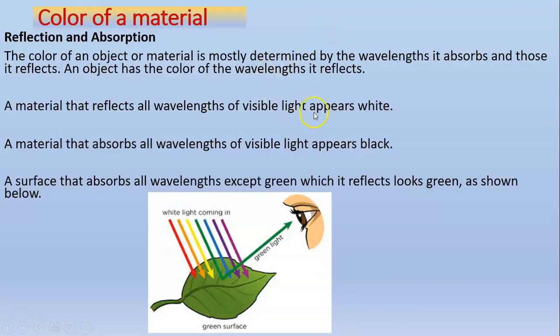Color of a material. The color of an object or material is mostly determined by the wavelengths it absorbs and those it reflects. An object has the color of wavelengths it reflects. A material that reflects all wavelengths of visible light appears white. A material that absorbs all wavelengths of visible light appears black. A surface that absorbs all wavelengths except green, which it reflects, looks green as shown below. So this green leaf absorbs all colors of visible light except green, which it reflects. So to an observer, the leaf appears green.